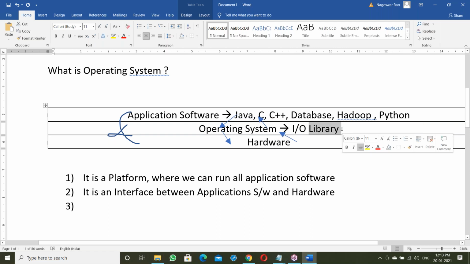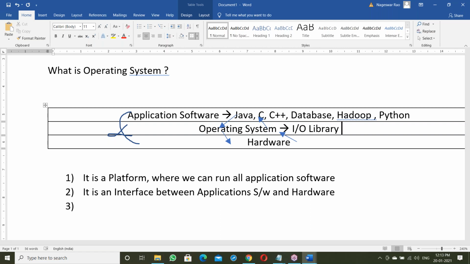Exactly what is a library? A library is a collection of functions, like a C language library. In C language there is stdio.h, string.h header files. These header files contain all the functions. Library is a collection of functions.